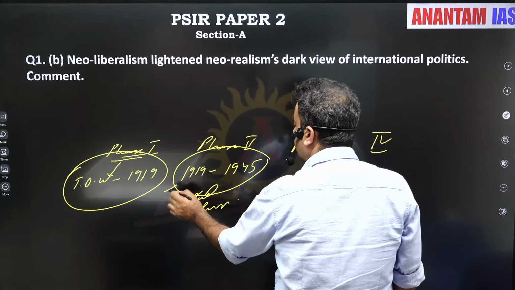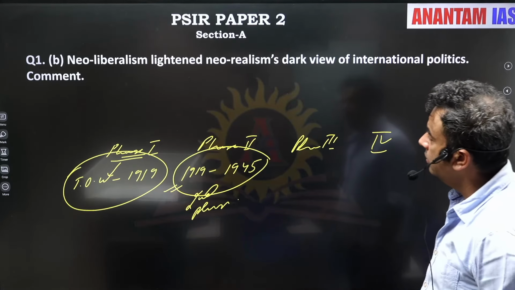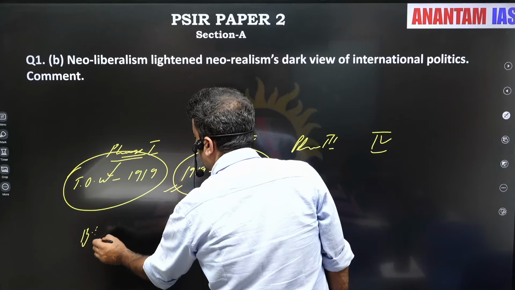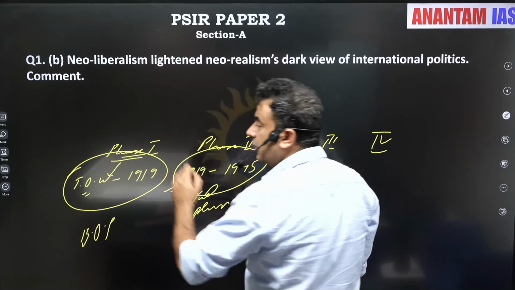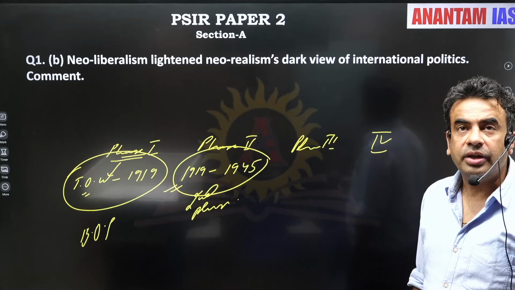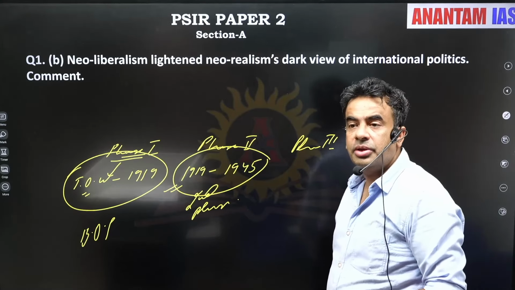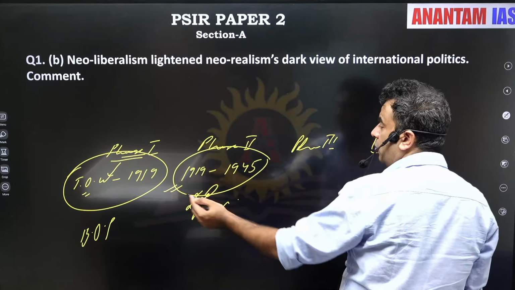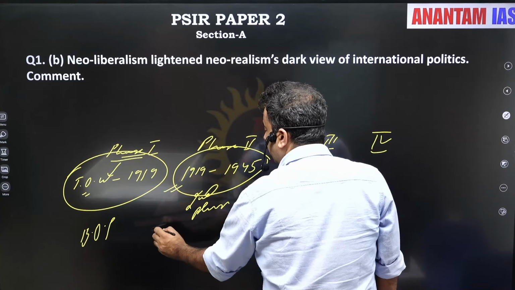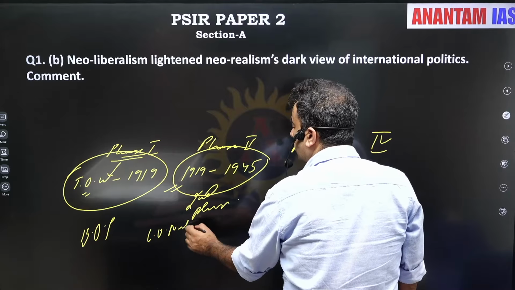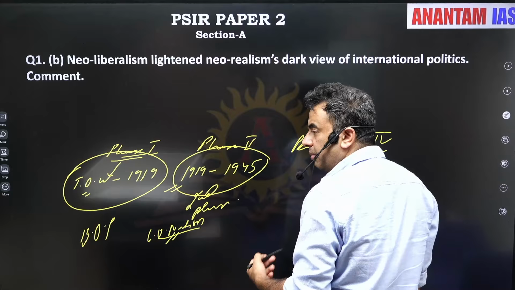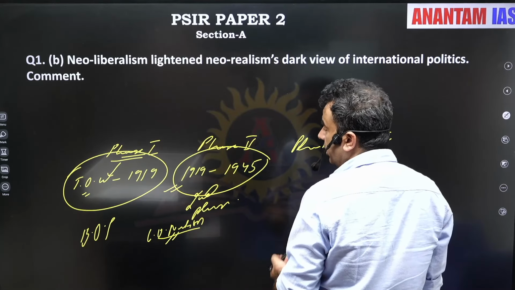Now, in the first phase, the Treaty of Westphalia established the concept of integrity and sovereignty. It established the concept of balance of power. The first endeavor to bring a dilution in balance of power was through the League of Nations. The League of Nations failed and we saw the emergence of the Second World War.